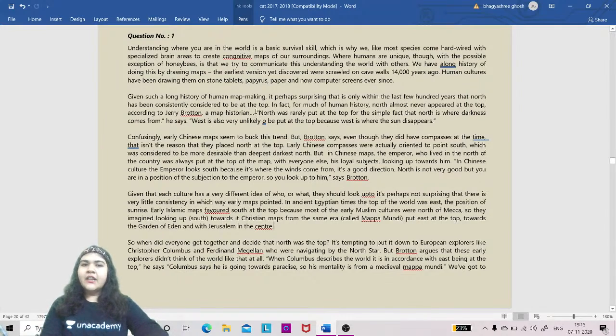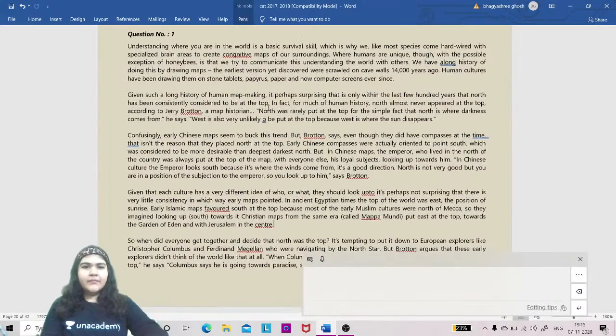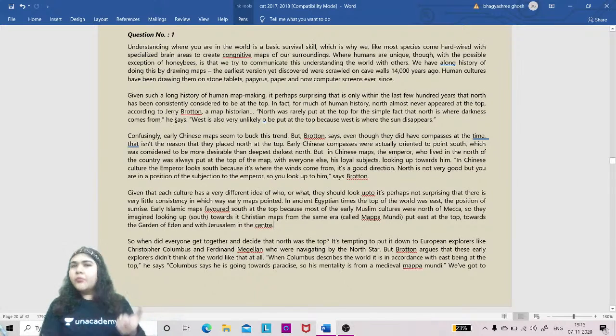See, here is one thing. When you read, just ignore the part which is getting repeated. Here there is a person named Jerry Brotton, he will also say the same thing the author is saying. So either you choose the author or you choose the statements, I would suggest you choose the author, so that not only will you get the main idea but also why the author is saying this, and you will get more author related things.